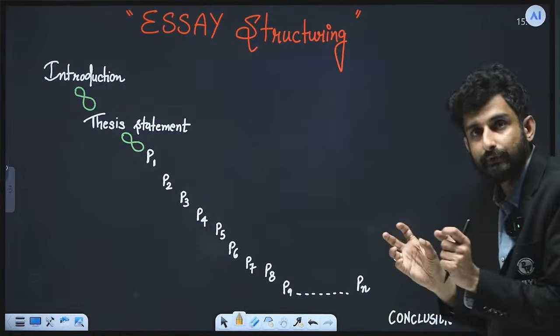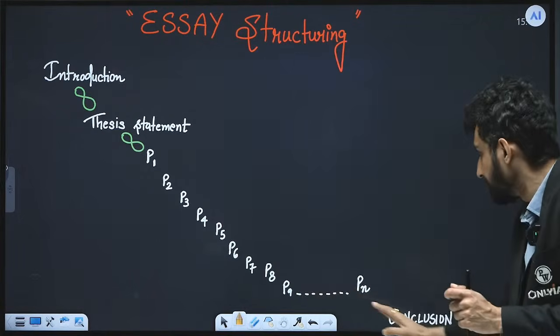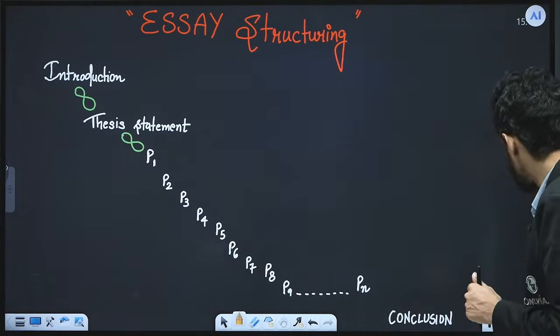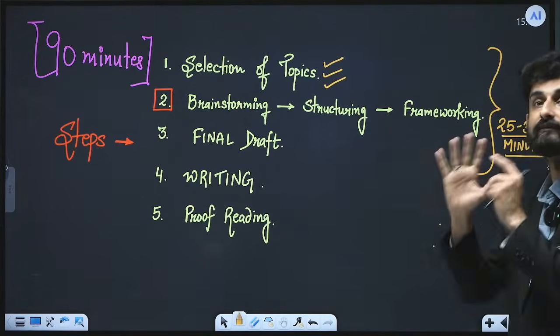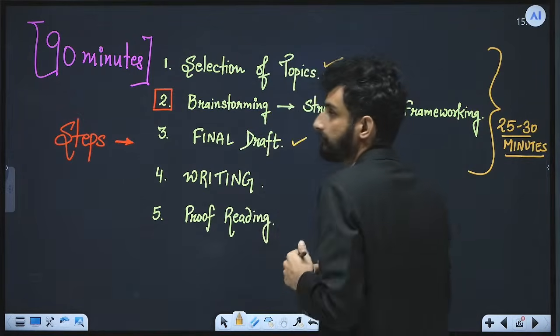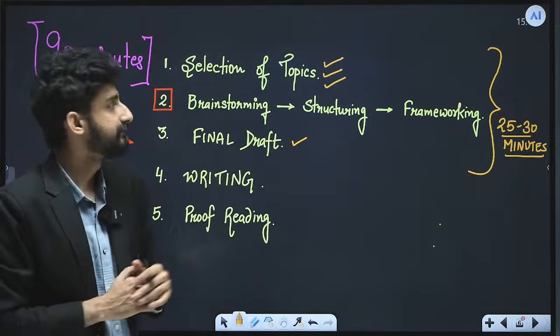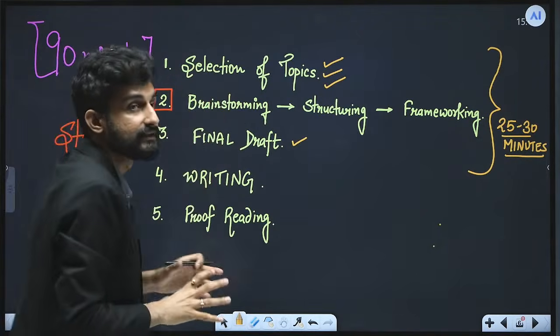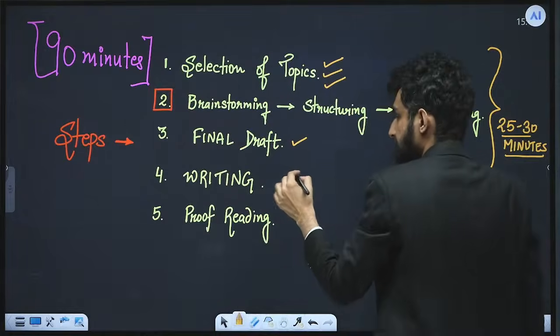And you will be taking a good 20-25 minutes on doing this, and I will be putting in a conclusion. So this is called structuring and frameworking. And then your final draft will be prepared. And this entire working, you will now be writing for the next 55 to 60 minutes.